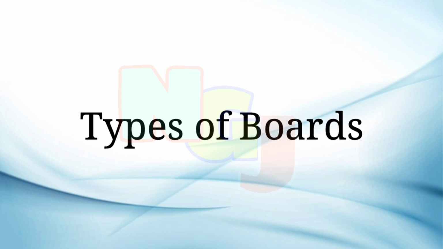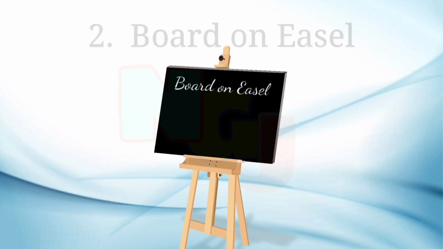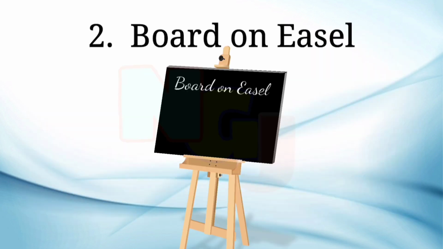When you are using the board, you should know what type of board it is. Some of the types are: fixed board. This board is fixed on the wall in the classroom. It is made of wood or cement. It can be black or green. Chalk piece is used for writing. And the second one is board on easel. It is a portable and adjustable board put on a wooden easel, which can be used for taking classes outside. Chalk piece is used for writing.